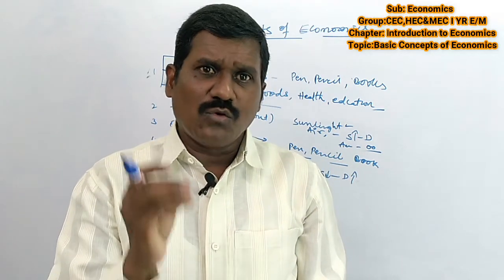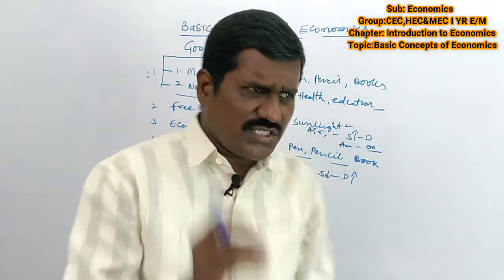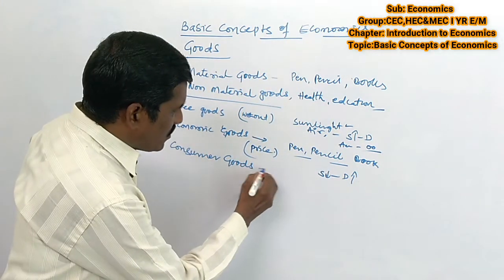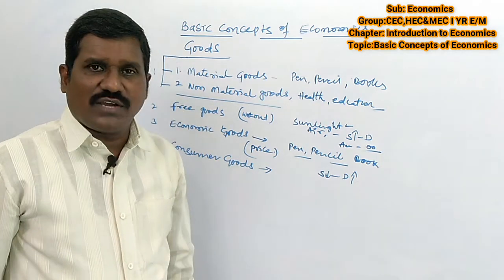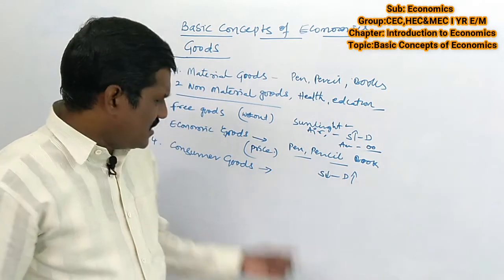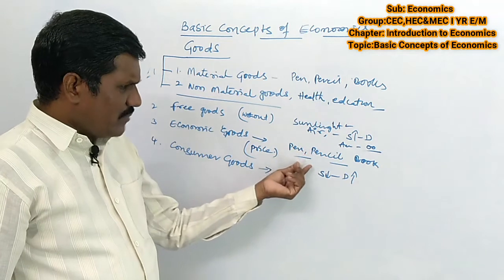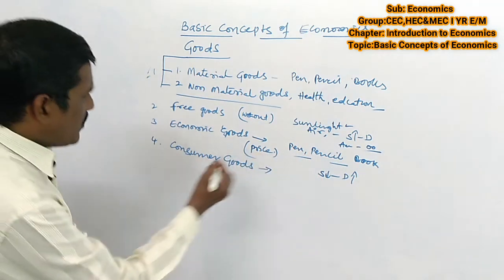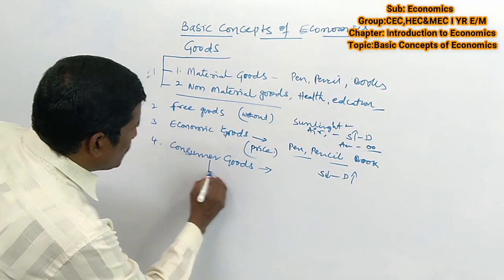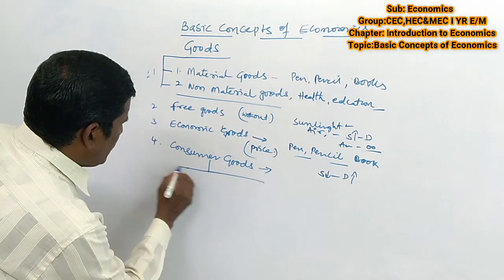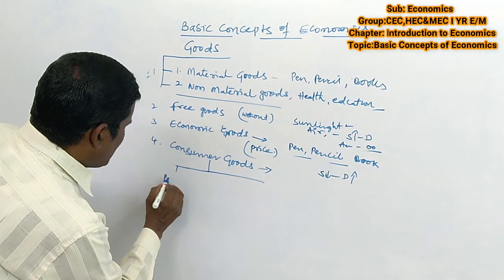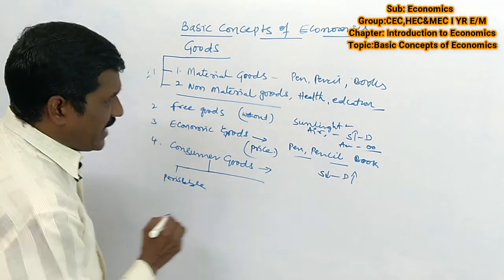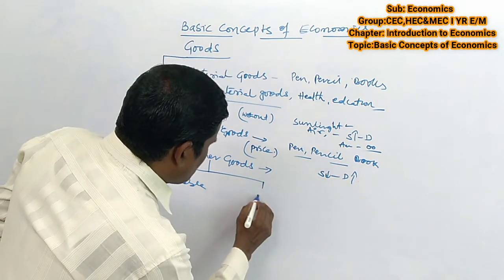The goods the consumer wants to purchase are called consumer goods. The consumer goods have a capacity to satisfy human wants. For example, take a pen, pencil and a textbook. These are all consumer goods. In consumer goods, there are two types. One is perishable goods. Second one is durable goods.